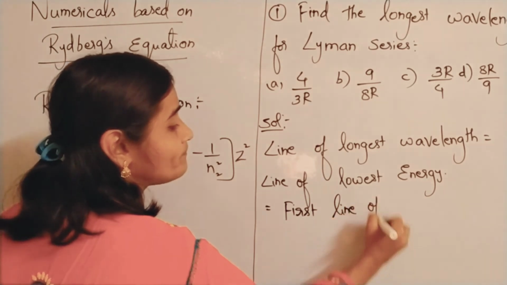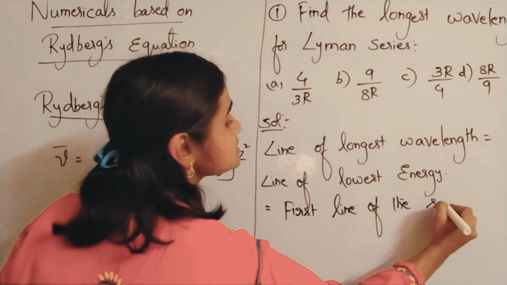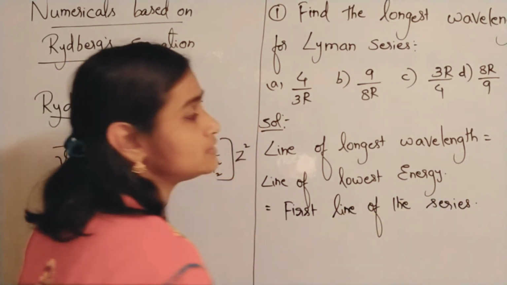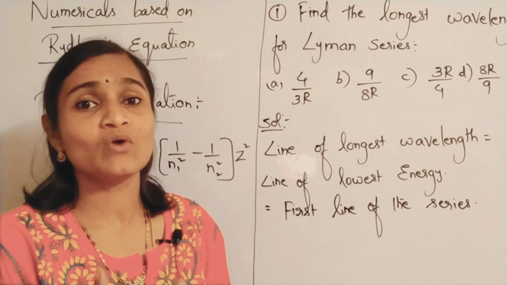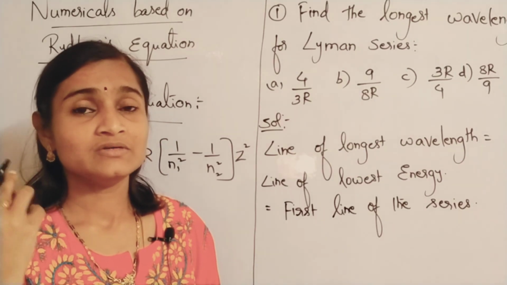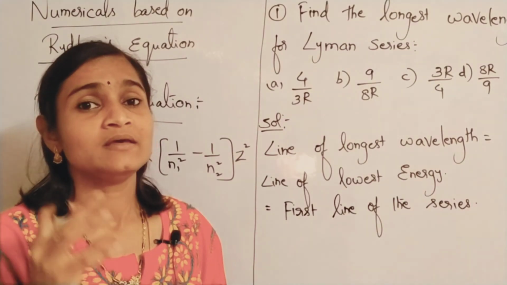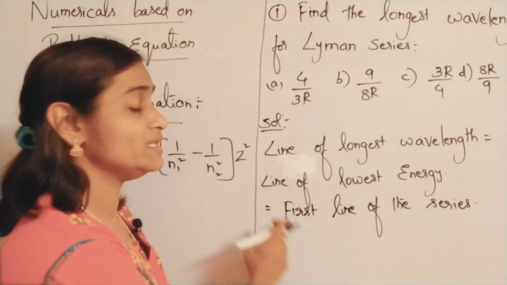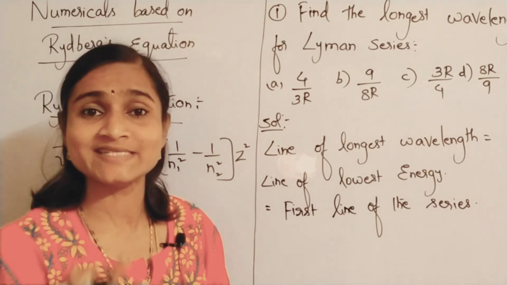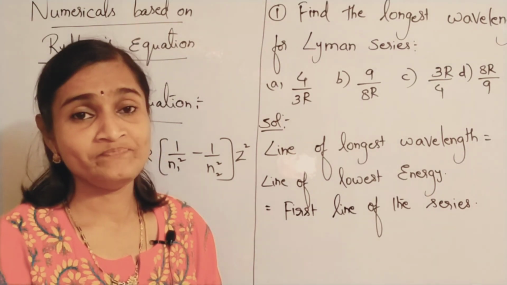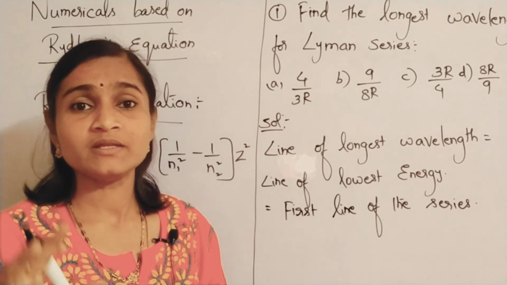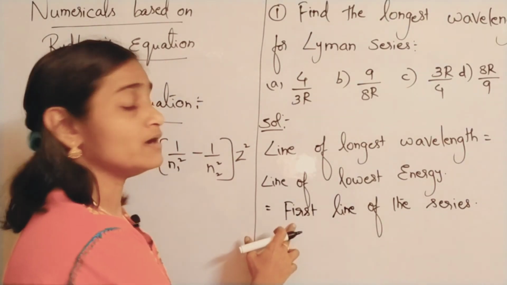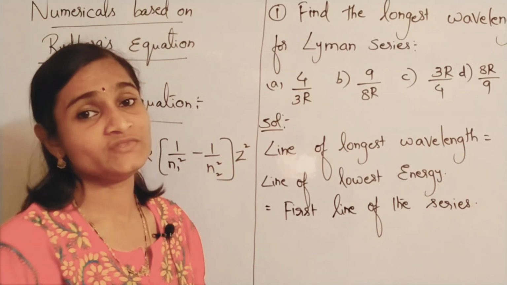First line of the series. So anytime they ask for the longest wavelength, you have to remember that it will always be the first line of that particular series, whatever the series may be, whether it is Lyman, Balmer, Paschen, Brackett or Pfund. Now it will be the first line of the series.